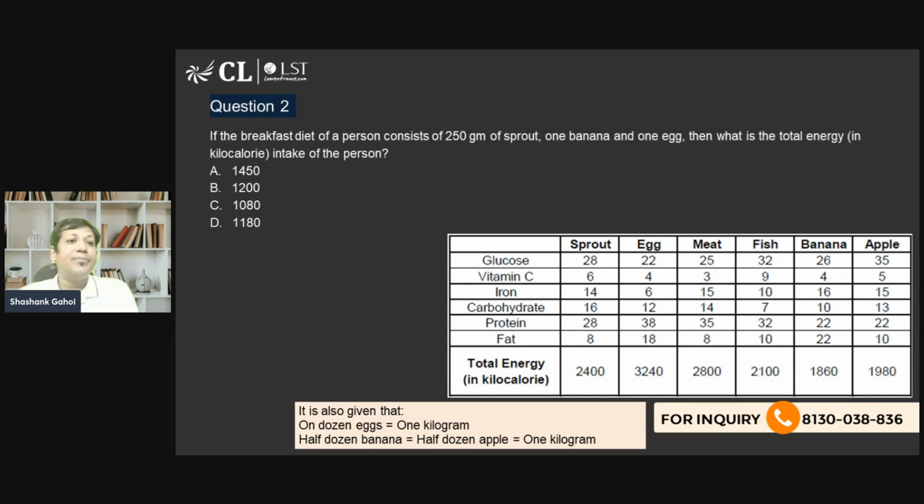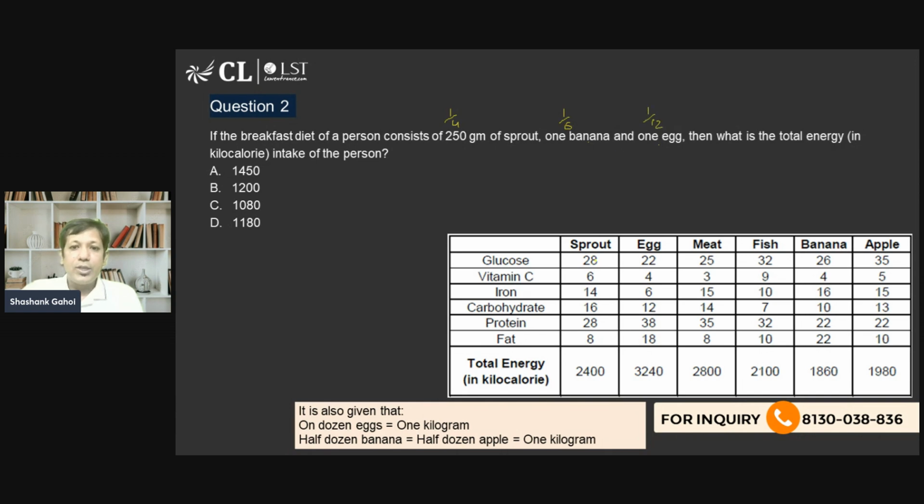What does it say? If the breakfast diet of a person consists of 250 gram of sprout, 1 banana, and 1 egg, what is the total energy intake? So 250 gram can be said as 1/4 of a kg. 1 banana means 1/6 of a kg. 1 egg is 1/12 of a kg.